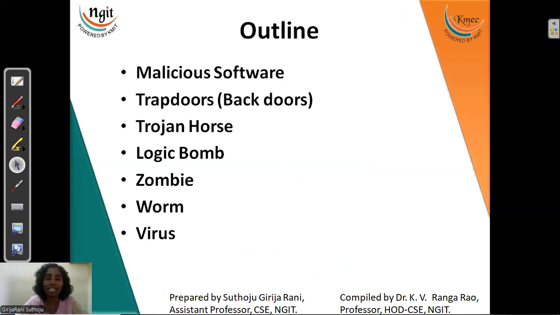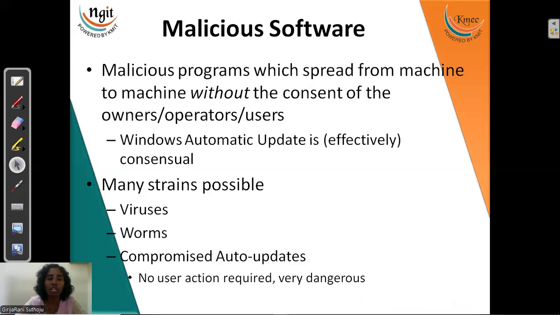The attackers will take the weakest points in our system and target us with a few softwares. We call these malicious softwares, used to attack our system, to take our data, or to delete our data, update our data, or take our credentials whenever they require. All these things will be done with malicious softwares. In this session, we are going to discuss a few of them, which we call malware. Here we're going to discuss 6 types of malware: trapdoors, Trojan horse, logic bomb, zombie, virus, and worm.